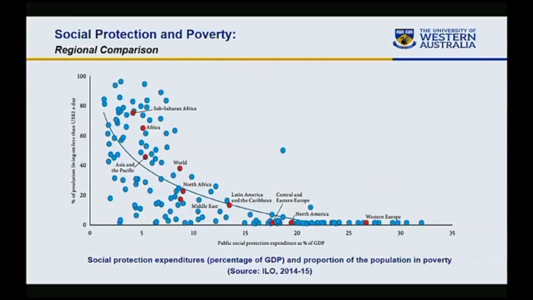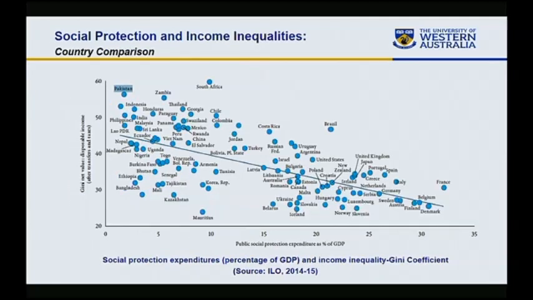If we look at the regional comparison of social protection expenditures in different regions and the corresponding percent of poor population, then we see that the regions that spend more on social protection have fewer poor, as compared to regions that spend less on social protection and have more poor. And if you look more closely at different countries, especially focusing on the case of Pakistan, then this country spends quite little on social protection in comparison to other countries, and hence we see a high level of income inequality in Pakistan.